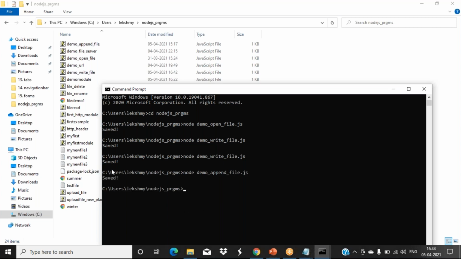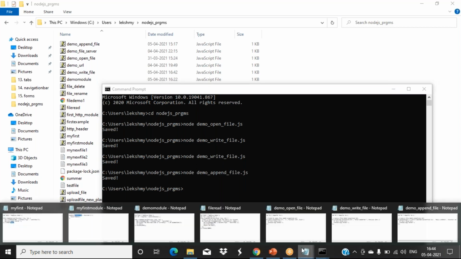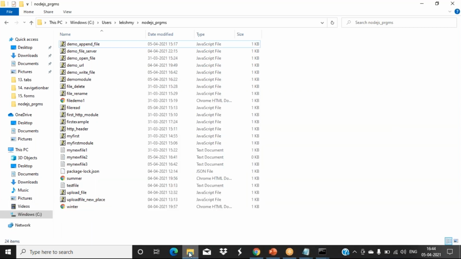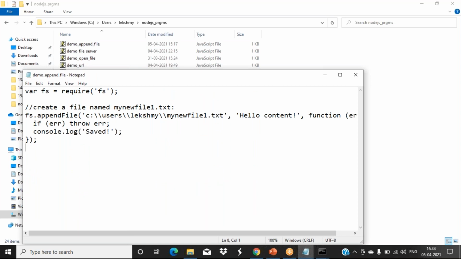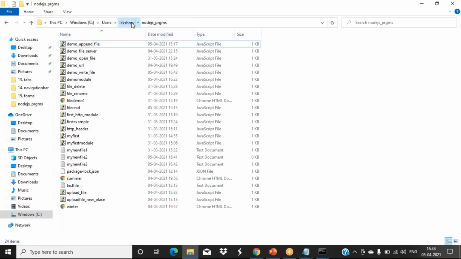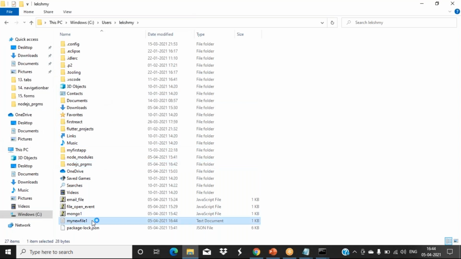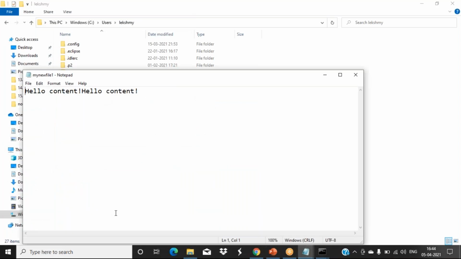So there also I got the saved message. There the location I have given differently. The location I have given is the C drive. You can view here in this folder. See, this is the file that got created.